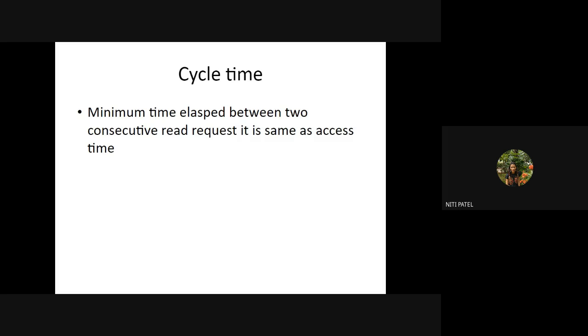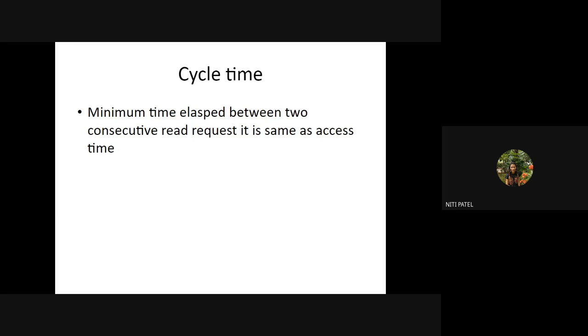Okay. System A made a request at 12 o'clock, and system B also made a request at 12 o'clock. But at what time A got the reply and at what time B got the reply, that will be considered as a cycle time. Okay. So the time that C takes to reply to A and the time taken by C to reply to B will be considered as the cycle time. Understanding? Ma'am, please explain the difference between access time and cycle time.